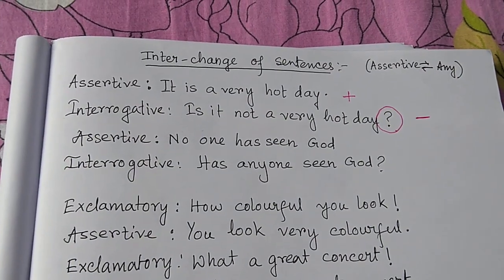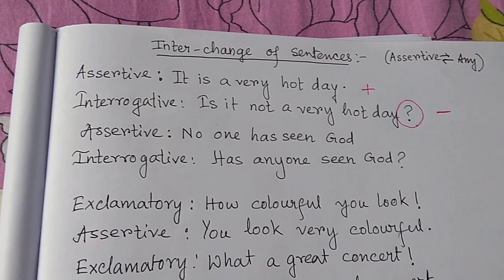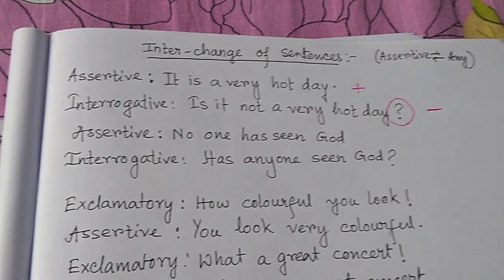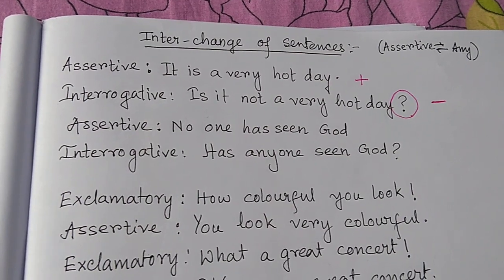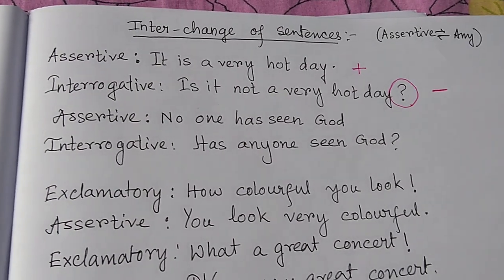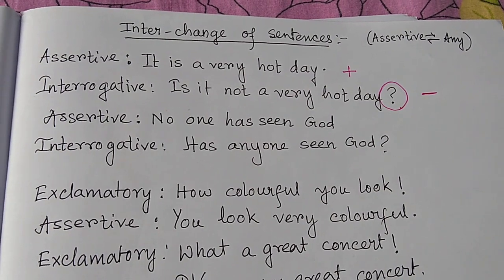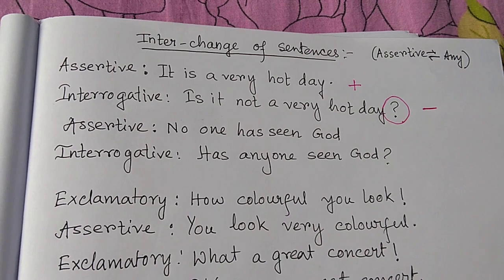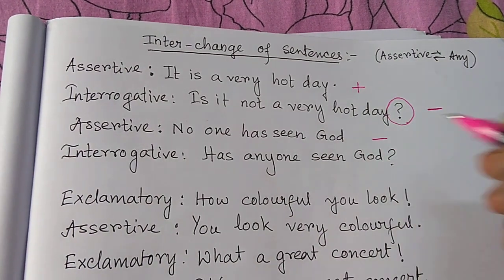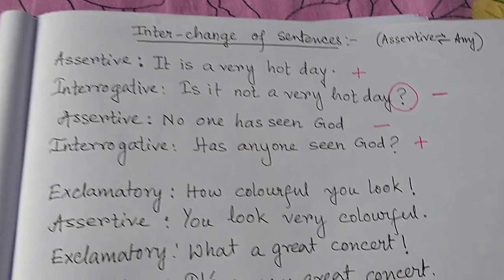So when you change assertive to interrogative or interrogative to assertive, affirmative becomes negative, negative becomes affirmative. Let's see the next one. No one has seen God. How to make it interrogative? Has anyone seen God? In this case, what has happened? No one: it was a negative sentence which has become an affirmative sentence.